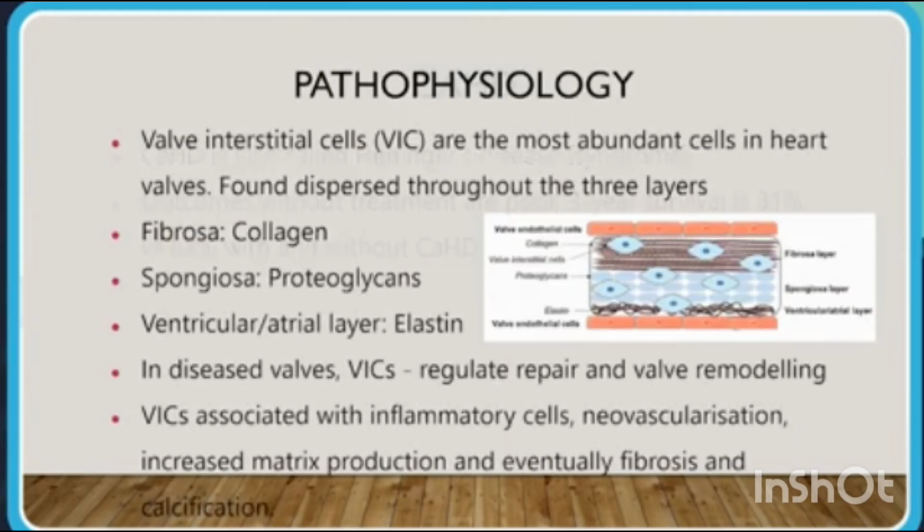Pathophysiology. Valve interstitial cells are the most abundant cells in the heart valves, found dispersed throughout the 3 layers. In the picture, we can see fibrosa, collagen, spongiosa, proteoglycans, the ventricular or atrial layer, elastin, and abundant valvular interstitial cells. In diseased valves, interstitial cells regulate repair and valve remodeling. Valve interstitial cells are associated with inflammatory cells, neovascularization, increased matrix production, and eventually fibrosis and calcification.